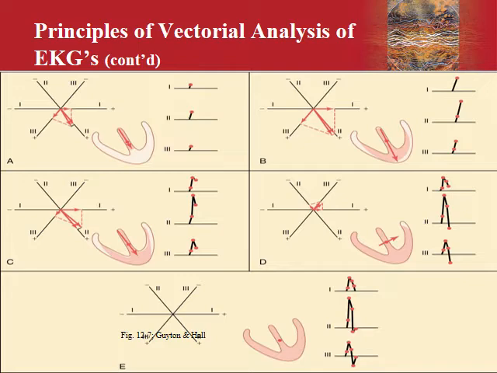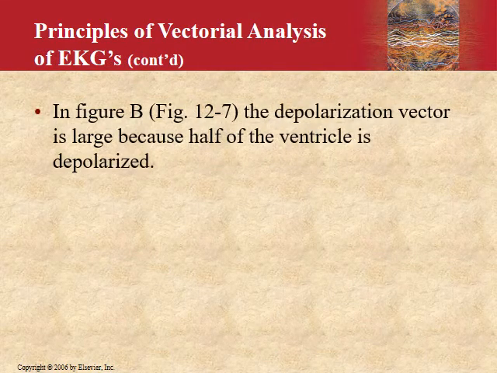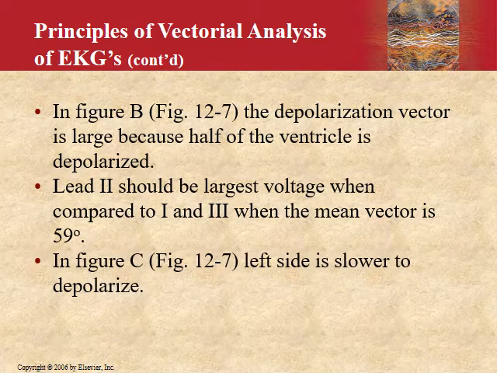Now in B, you can see half of the ventricle is depolarized and half of it is not. So it has a greater mean resultant vector in B as compared to the other forms. You can see side by side there is formation of different waves as this vector passes by, which we discussed yesterday: the formation of the Q, R, and S complex, and the T wave. So these are the explanations for the diagram.